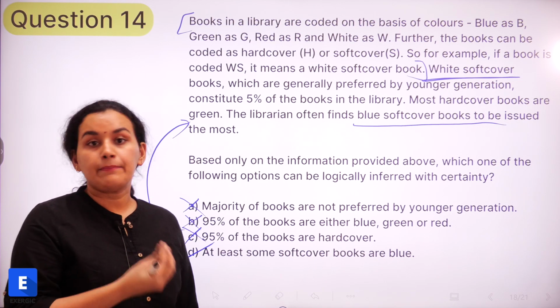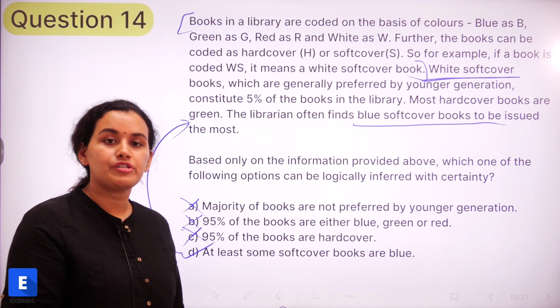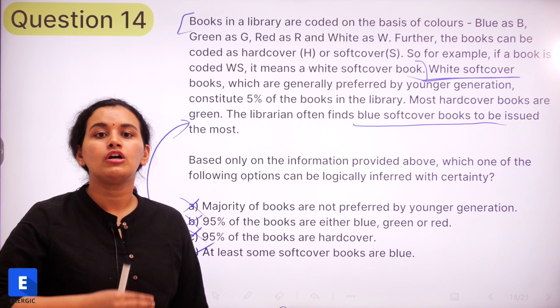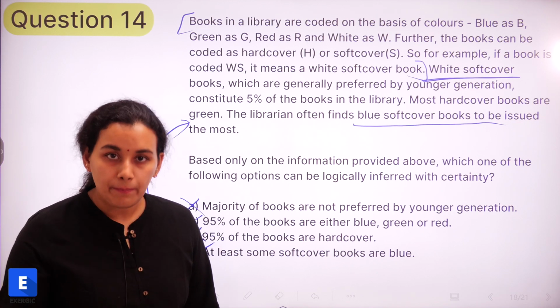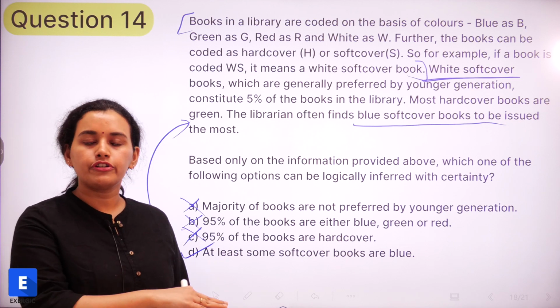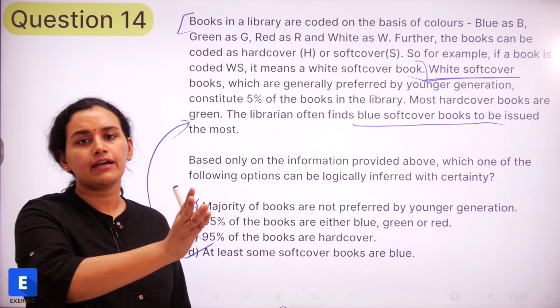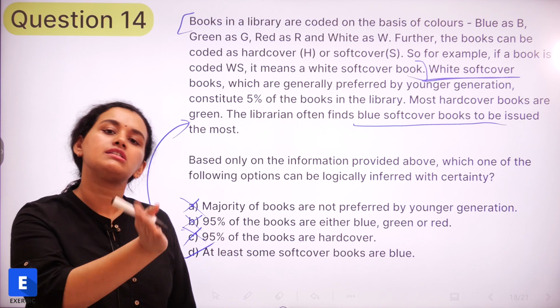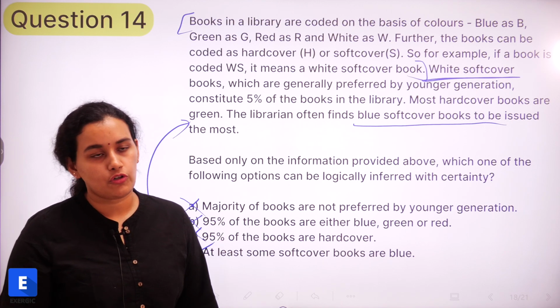If you are unable to wrap your head around what information has been given and what we want to find out, and it leads to stress or panic in you, then it's just going to be a waste of time. So better you mark it for review, go through your entire paper, solve other questions, and then you can come back to it later on.